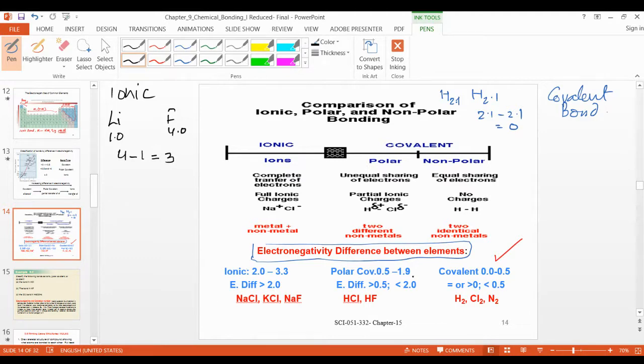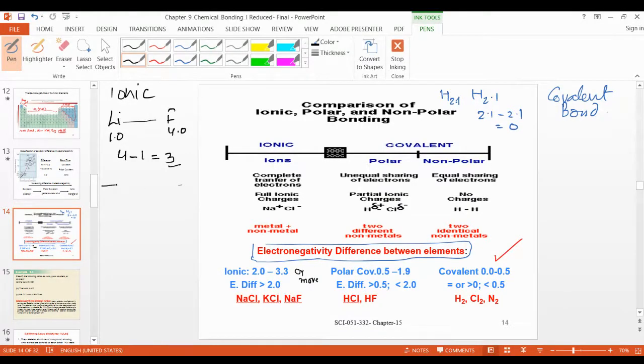Where is the 3? Covalent is less than or equal to 0.5. If you get between 0.5 and 1.9, that is polar covalent. And if you have 2 to 3.3 or more, that is an ionic compound. So this is 3 or more, so this bond is an ionic bond.